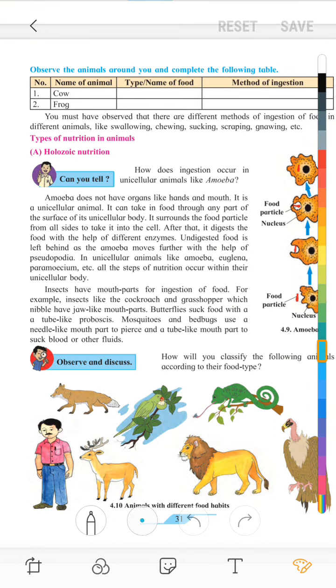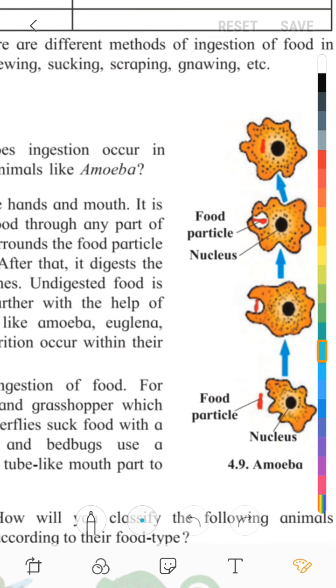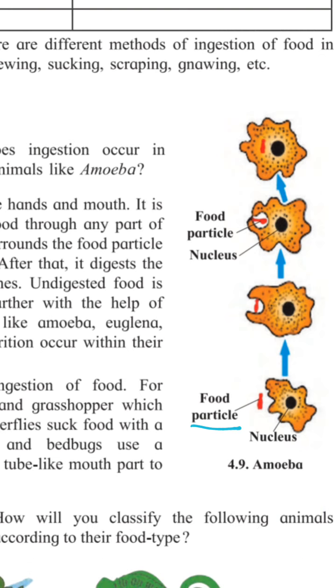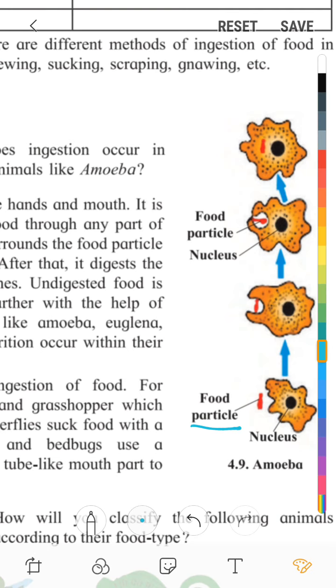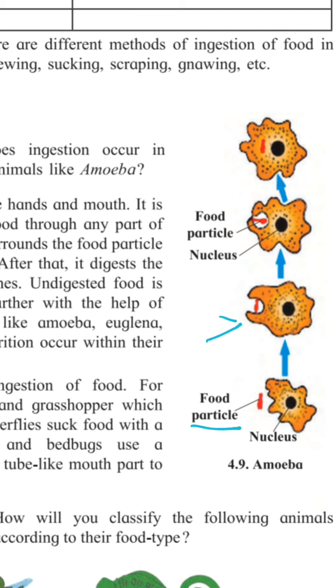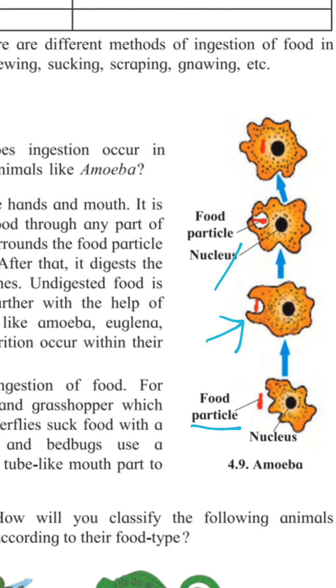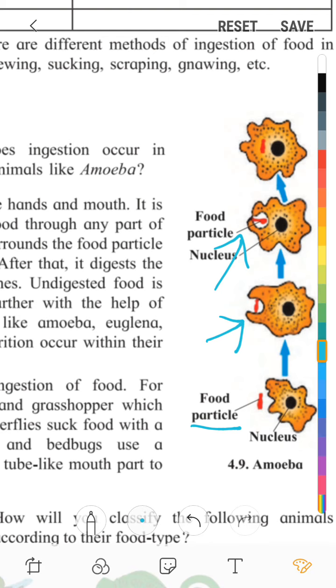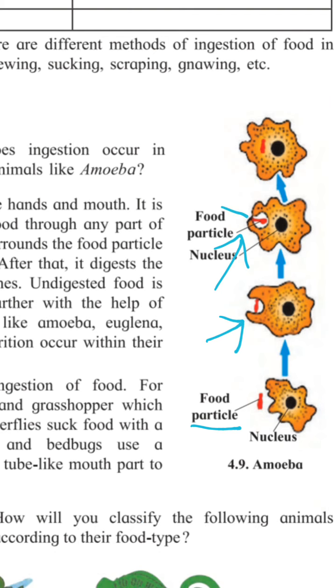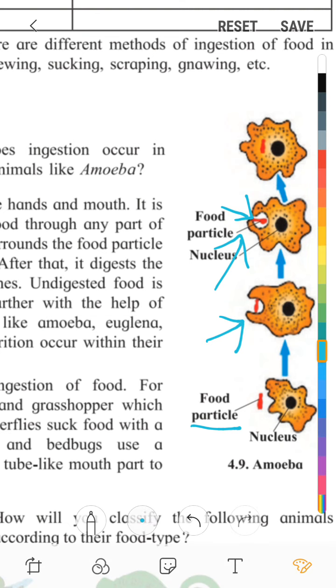You can see here the amoeba, this food particle, it can take from any side, it is taking it inside, then it covers the food particle from all the sides. You can see here how it has covered the full food particle and taken it inside. After that, it digests the food with the help of different enzymes. Undigested food is left behind.